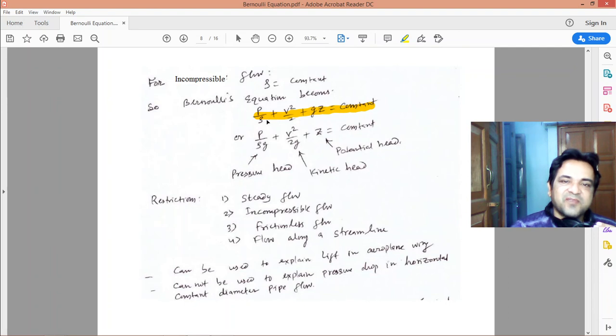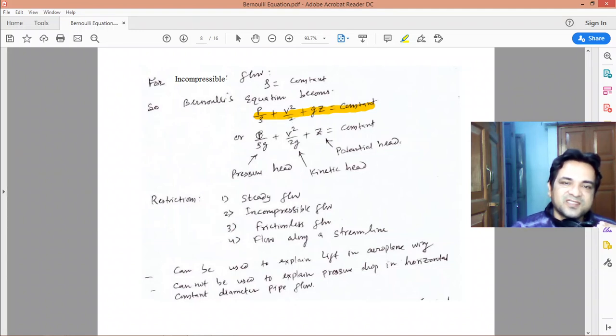If I want to express all the terms as head, in the unit of length scale, then it will be P by rho g plus v square by 2g plus z. So divide the whole equation by g.